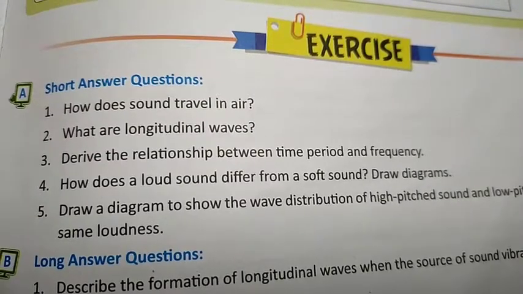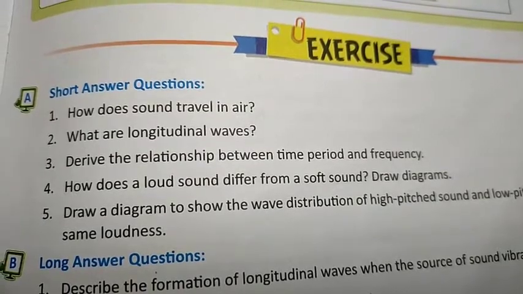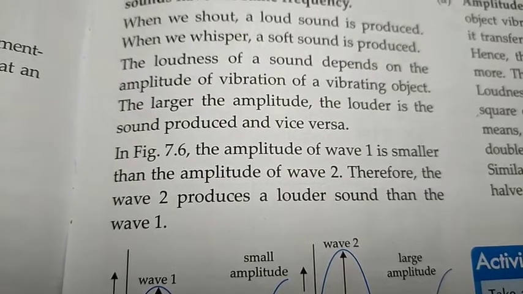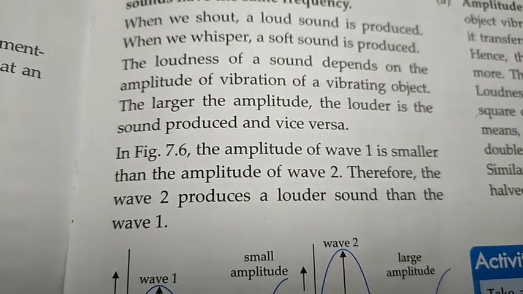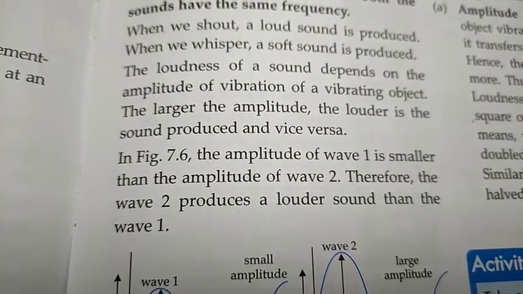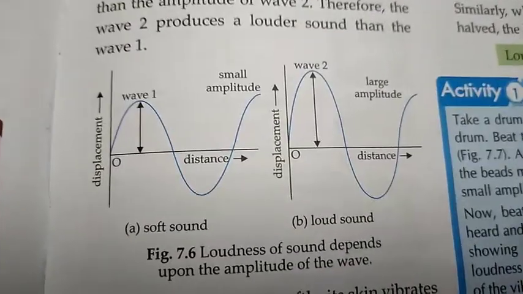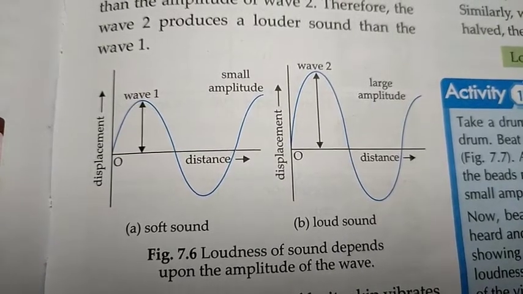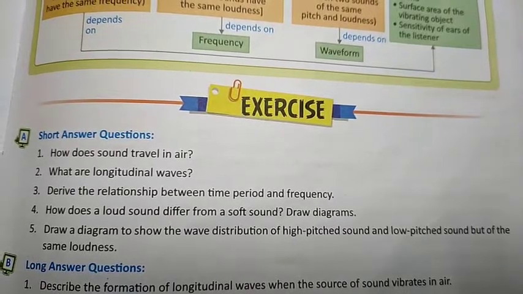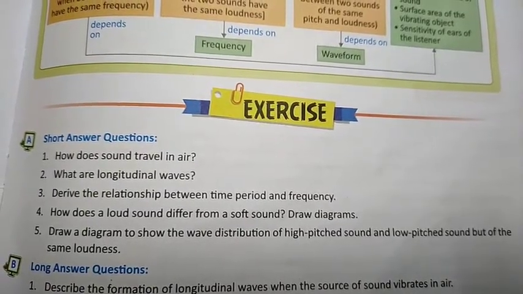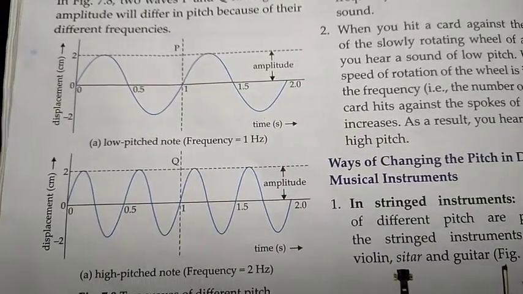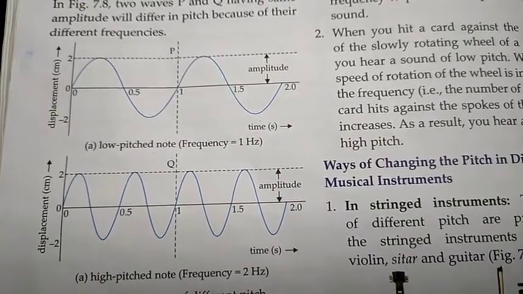Question number 4, how does a loud sound differ from a soft sound? Draw diagrams. The loudness of a sound depends on the amplitude of vibration of a vibrating object. The larger the amplitude, the louder is the sound produced, and the smaller the amplitude, the softer is the sound produced. And these are the diagrams for soft sound and loud sound. Draw a diagram to show the wave distribution of high-pitched sound and low-pitched sound but of the same loudness. These are the diagrams for low-pitched sound and high-pitched sound of the same loudness.